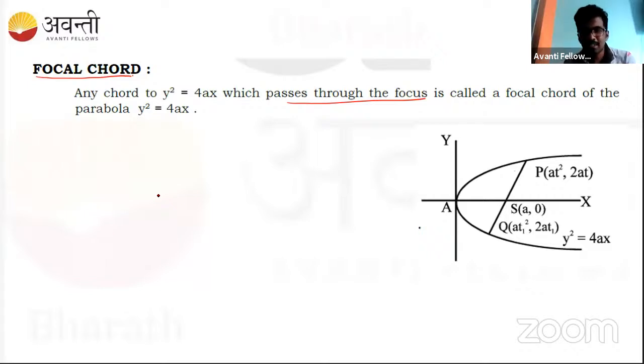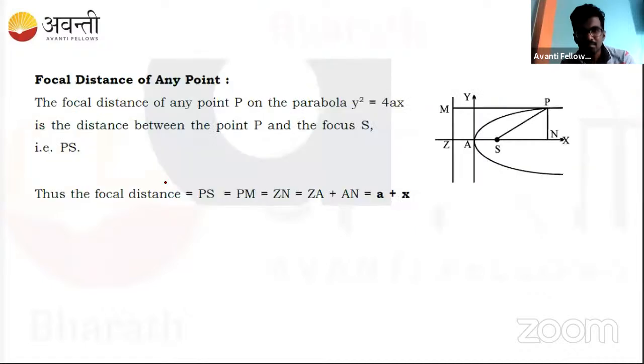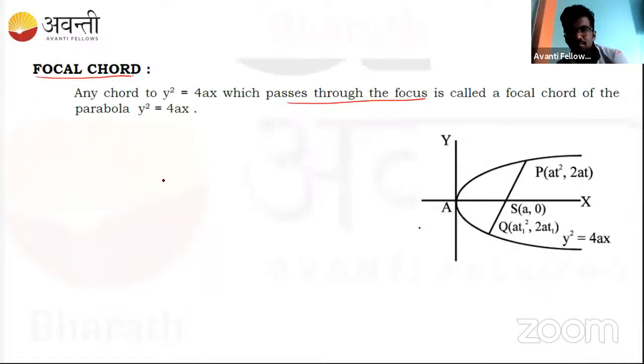No idea? Shall I tell? Is it clear now? Understood, right? What is a focal chord? A focal chord is very simple: anything that passes through the focus, and the length can be found easily.